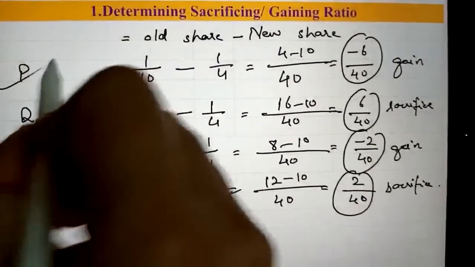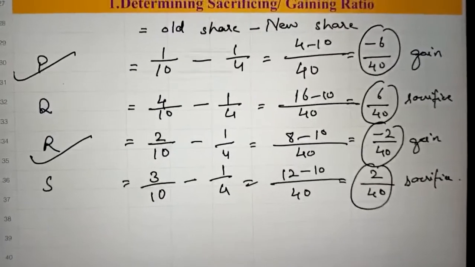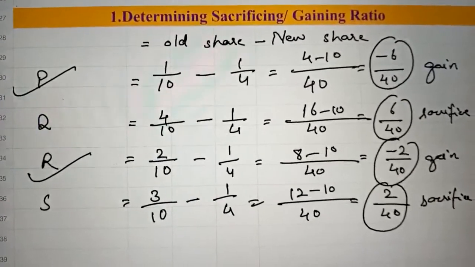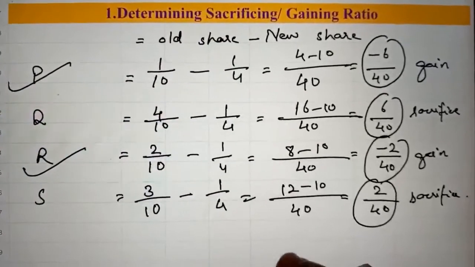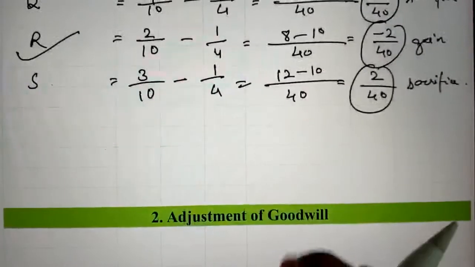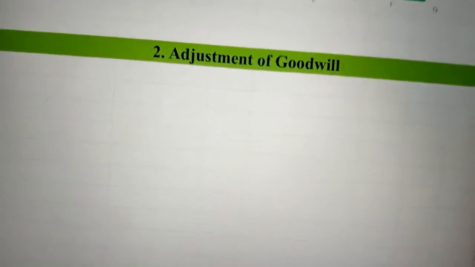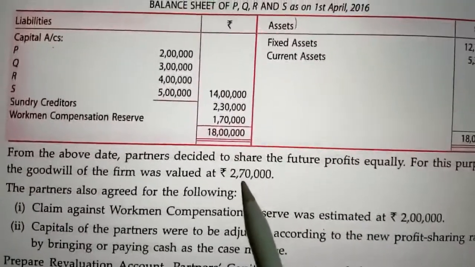So here P and R are gaining partners. Now the gaining partners will compensate Q and S, the sacrificing partners. So next treatment is of goodwill. Adjustment is of goodwill, and the goodwill is valued by the partners at rupees 2,70,000.